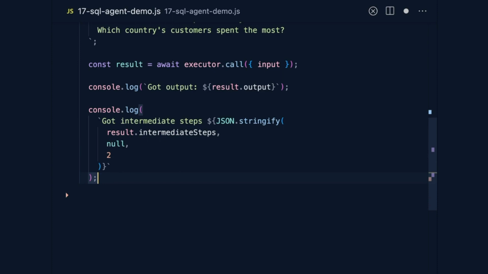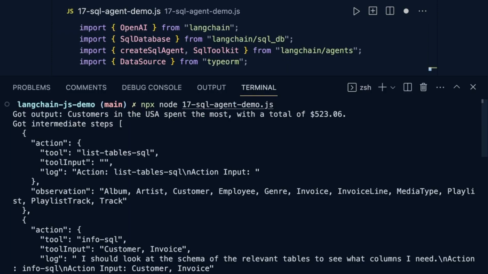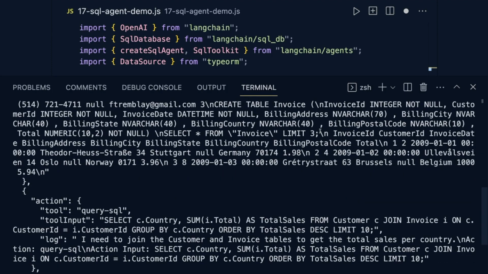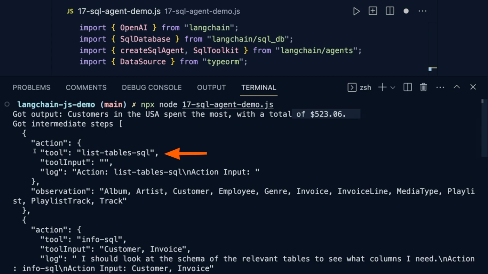Let's now run the query and see how it performs. We can see the answer to our question on the first line. Let's now walk through the rest of the output here. What we are seeing is the internals of the actions our LangChain agent took to give us this answer. We can see the first action used a tool called List Tables SQL, and we also see an observation from performing the action. And as expected, we observe a list of tables that are in this database.